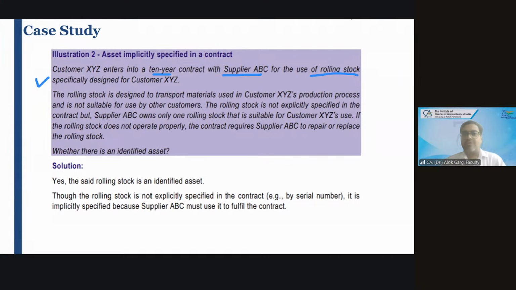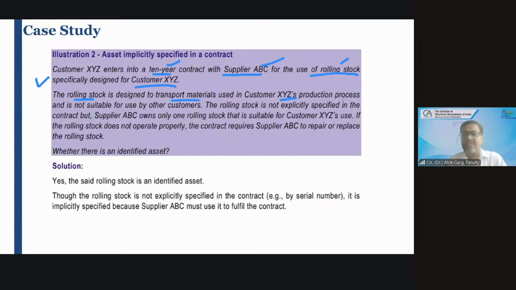Okay. So customer XYZ, lessee, tenant XYZ enters into a 10-year contract with lessor ABC for the use of a machine specifically designed for the lessee. The machine is designed to transport material, used in customer XYZ's production process. This machine is dedicated, designed for the purpose of the lessee.